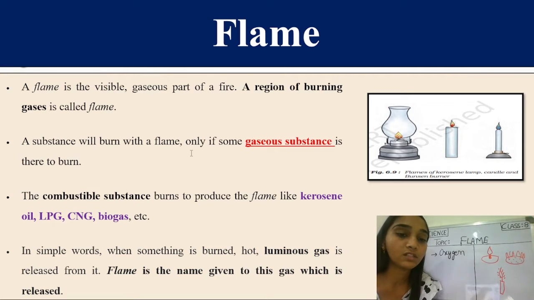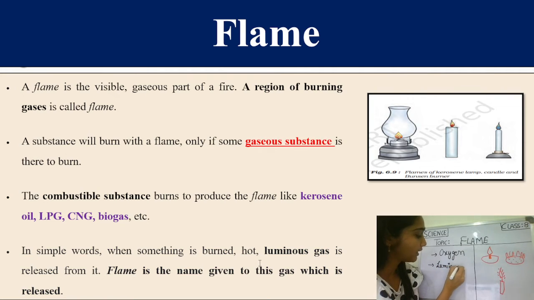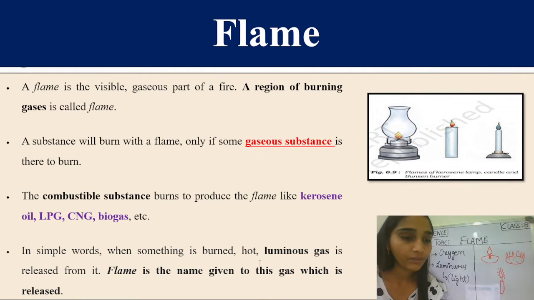The combustible substance will burn because that will produce the flame. What are examples of combustibles? Yes, they are kerosene oil, LPG, CNG, etc. And students, when something is burned, luminous gas is released. Luminous here means, yes, you are right, it is giving light. So the flame name is given to that released gas. Very good, all of you.